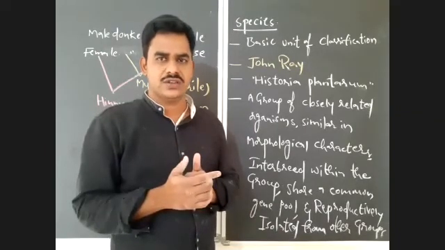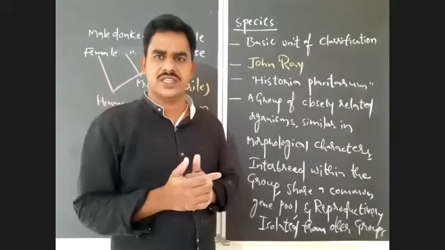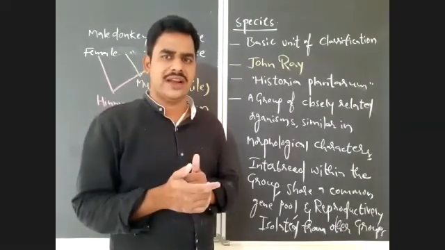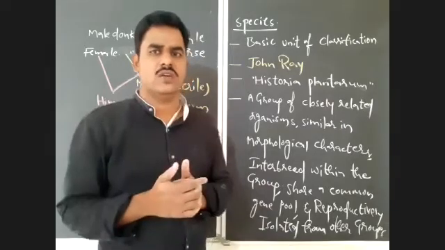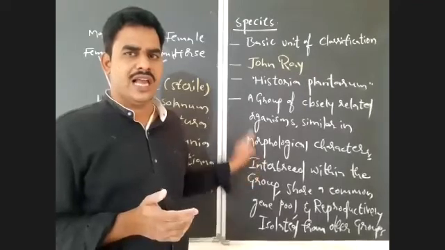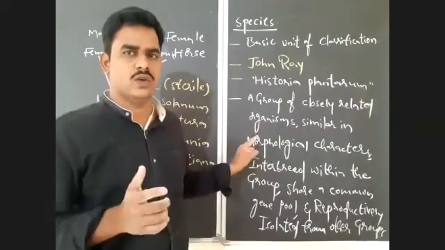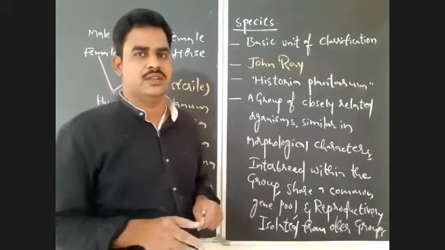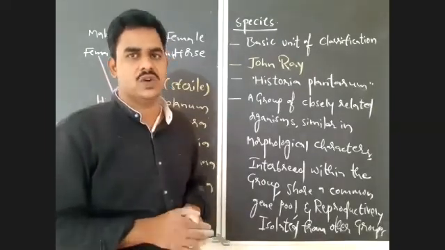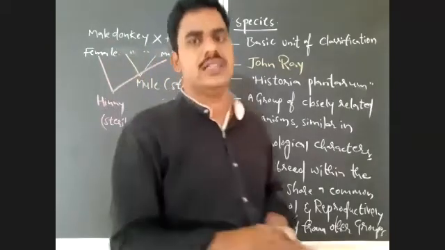In the case of fishes, there are different species, and all of them live only in aquatic systems. So organisms belonging to the same species will always live in the same type of habitat, the same ecological region. That is all you have to remember about the species.